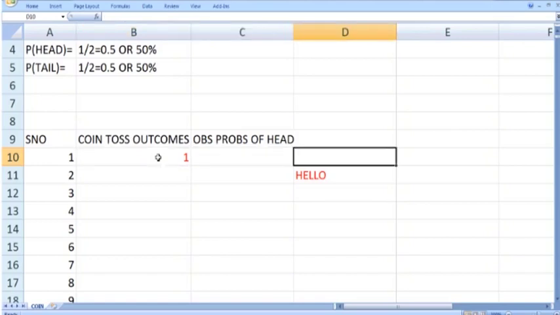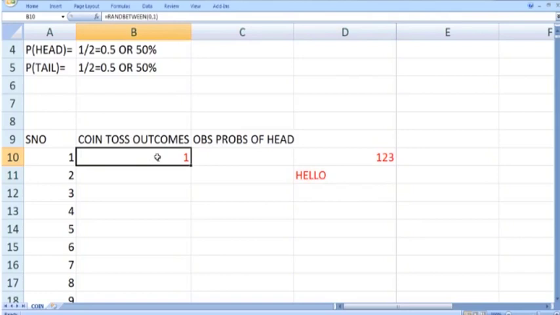Similarly, suppose I write 1 2 3 and press enter. You can see that this number 1 remains 1. It means the newly generated number returned the same number 1 when we made this change in our Excel spreadsheet.